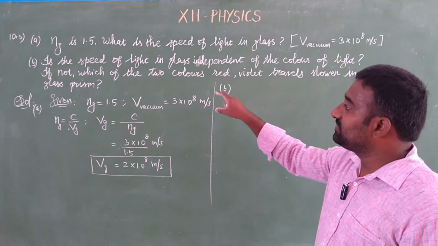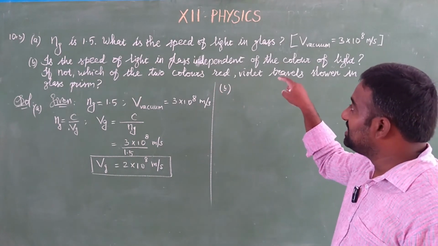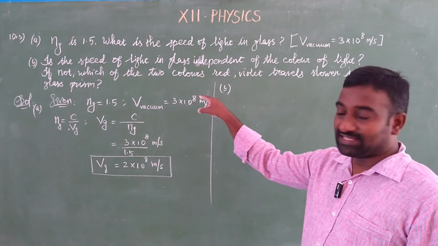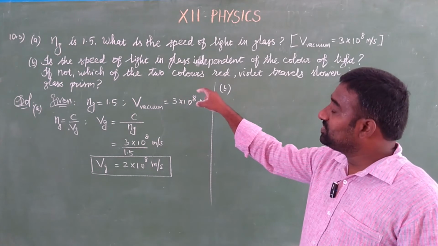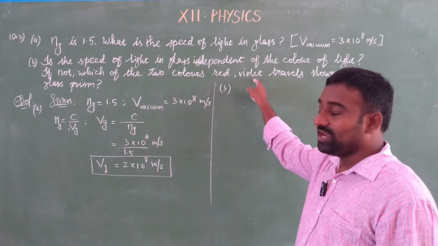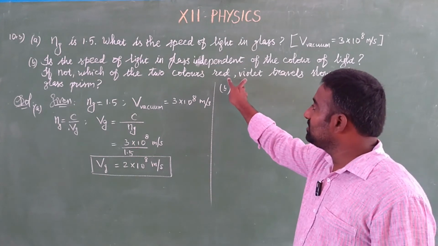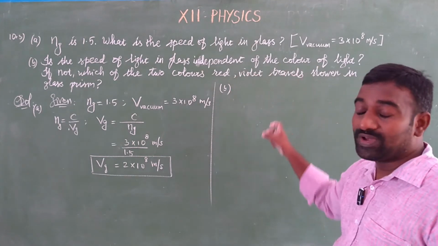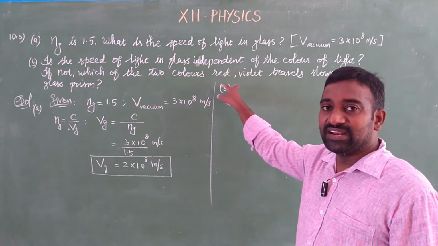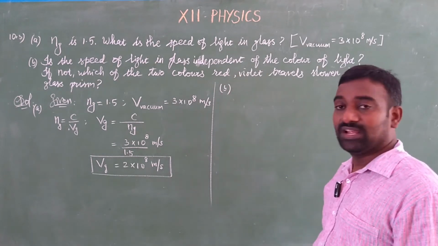So the speed of light in glass depends on the color of light. If it is not independent, then which of the two colors travels slower? We know in VIBGYOR, red is scattered least, violet is scattered most. Among the seven colors, mainly red and violet. On comparing red and violet, which travels slower in a glass prism?